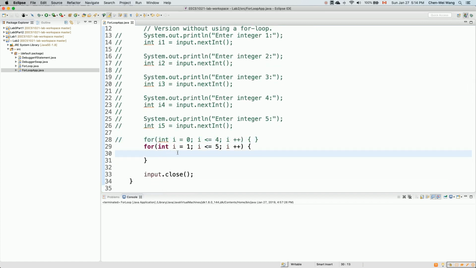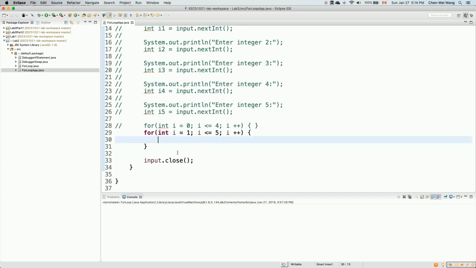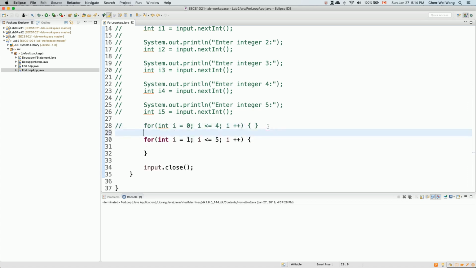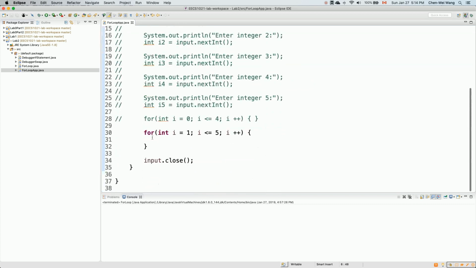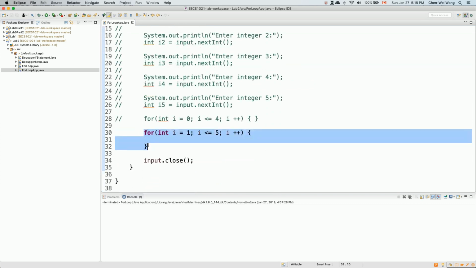So now let's say this. Now we're going to use this kind of repetition over here. Outside the scope of the for loop, we're going to share the same scanner. We already got a scanner over here. Remember, we declared a scanner. So the scanner can actually be used inside a subscope of the for loop, right? We talked about scopes and subscopes in the class, right? So now what we can do is we can say